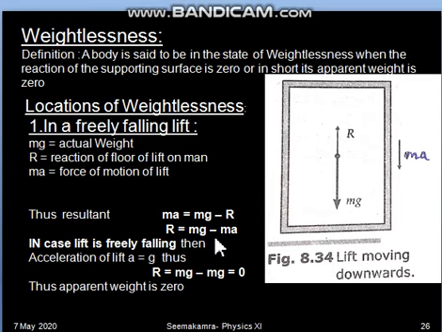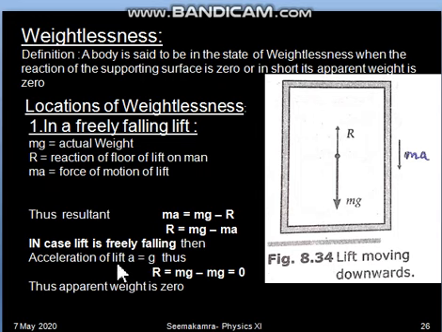Now we have to understand when this reaction can become zero. So mg minus ma is the reaction R, and we have to make it zero. That is possible when the acceleration of the lift becomes equal to g. So if we put a equal to g here, mg minus mg means 0 is the answer for the reaction or apparent weight.